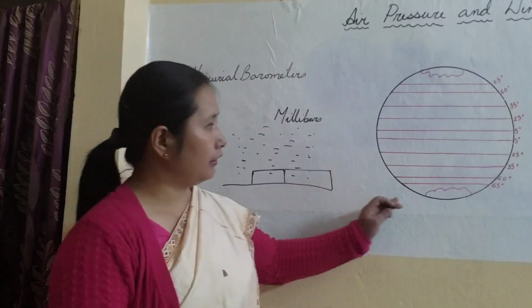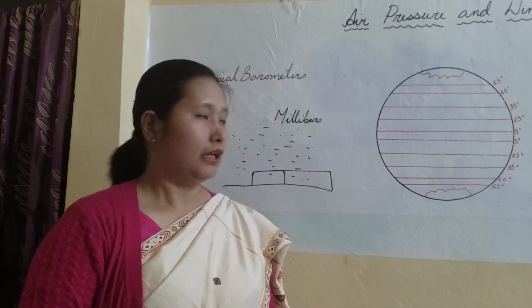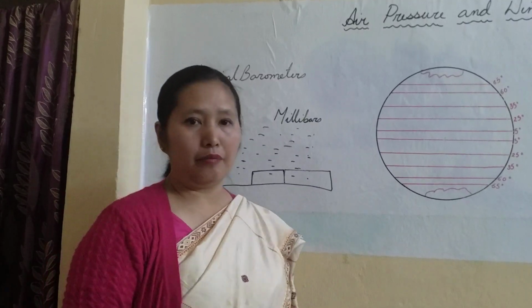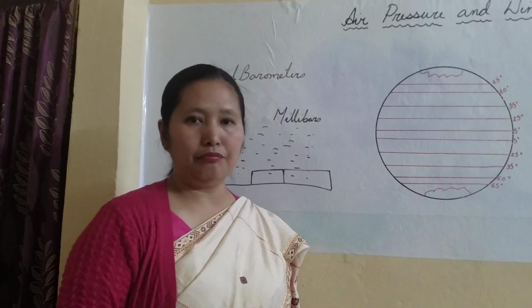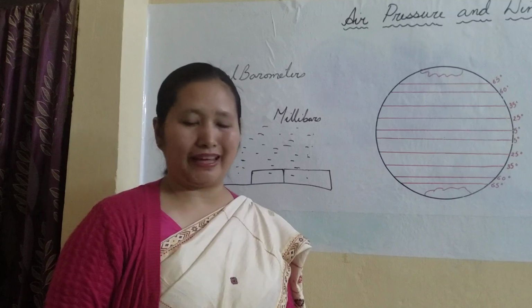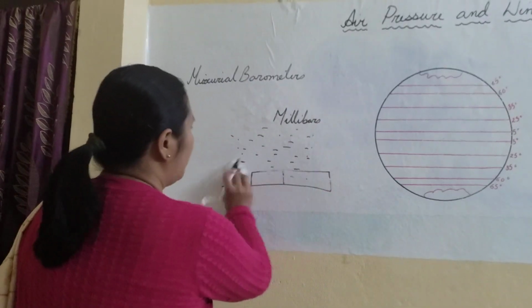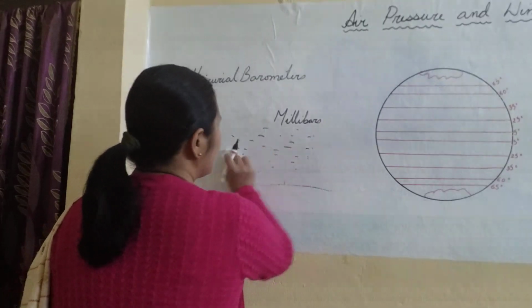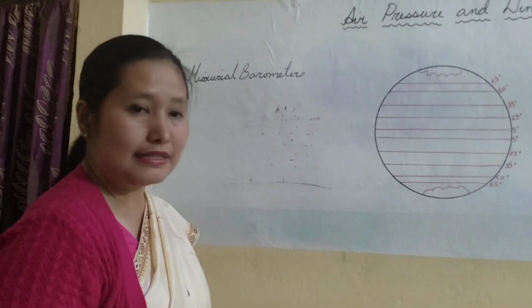Now the whole world is divided into different air pressure regions. These air pressure regions are determined mainly by two factors: the thermal factor and the dynamic factor.